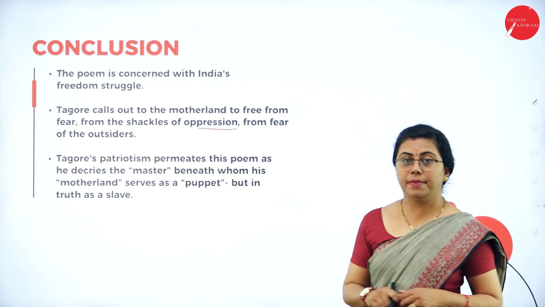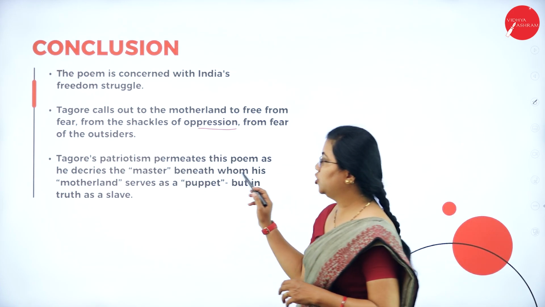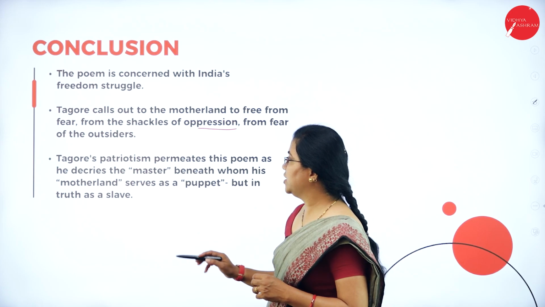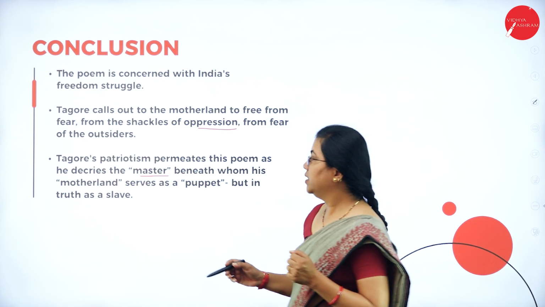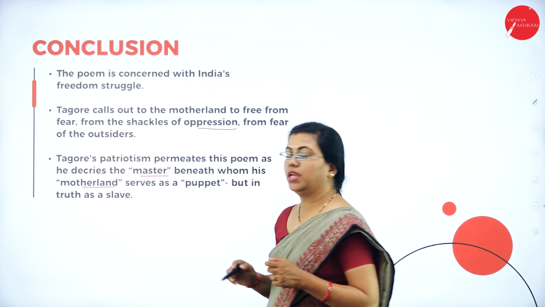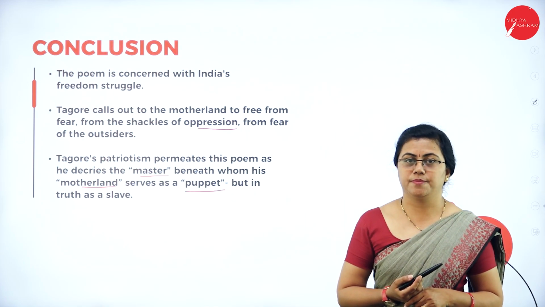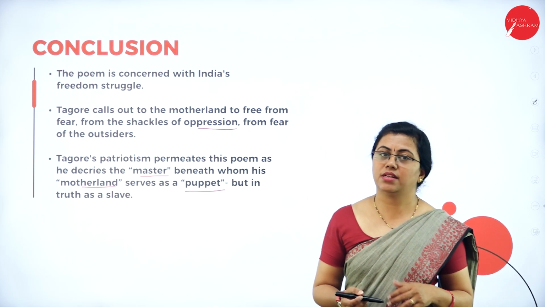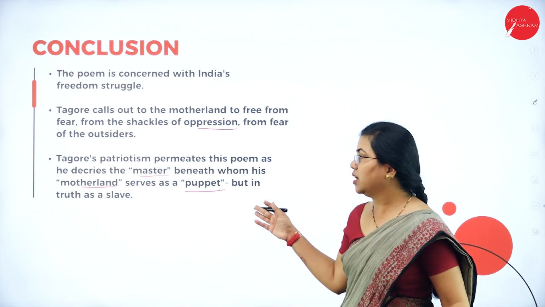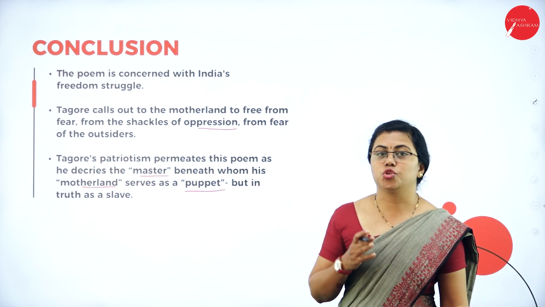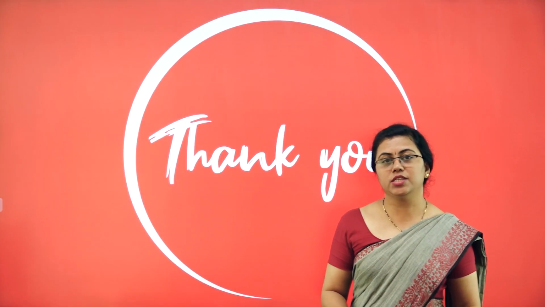Tagore's patriotism permeates this poem, as he decries the master beneath whom his motherland serves as a puppet. So there is a master, that is, he is referring to British East India Company rule. Then his motherland is actually serving like a slave. So she is like a puppet. In a true sense it is nothing but a slave only. So this is what the poem is all about, that is, he is talking about the slavery from which the motherland has to be freed.